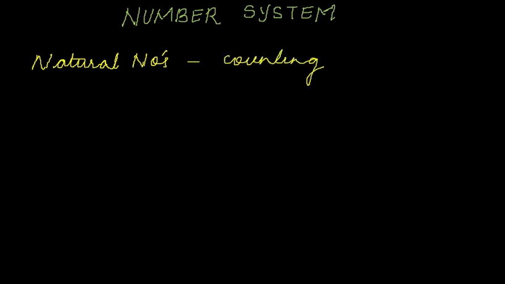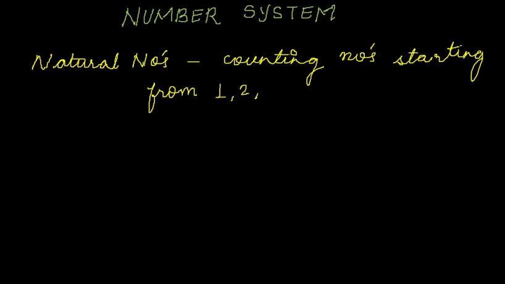The counting numbers starting from 1, 2, 3 are all natural numbers. The numbers which start from 1 and which are endless are natural numbers. Let us understand this topic with the help of some examples. 1 plus 2 is equal to 3. We all know that 1, 2 and 3 all are natural numbers. So when a natural number is added to another natural number, it yields another natural number.